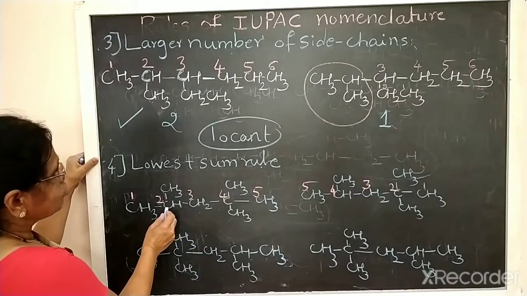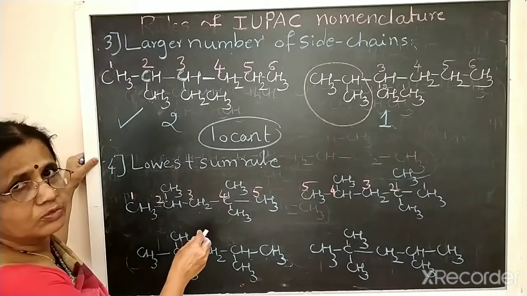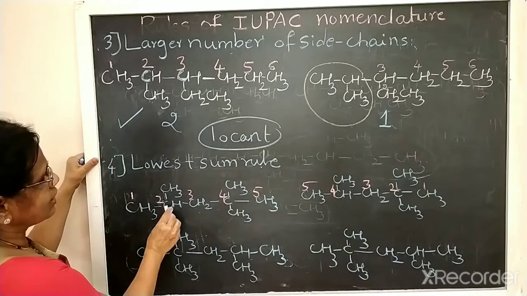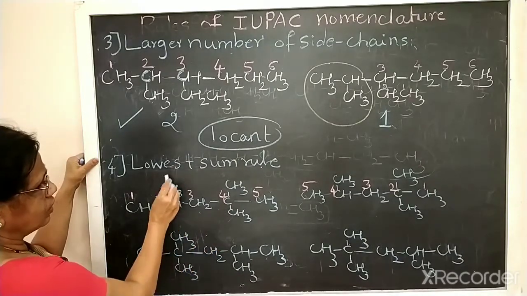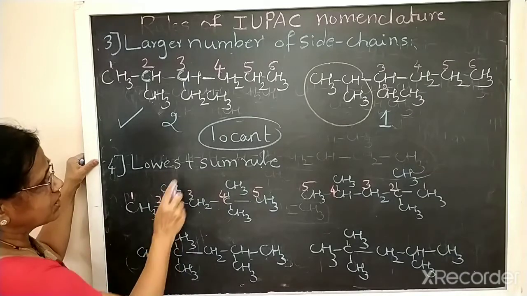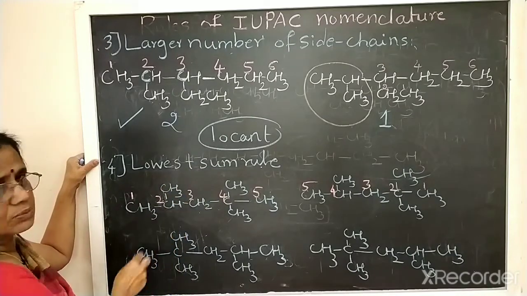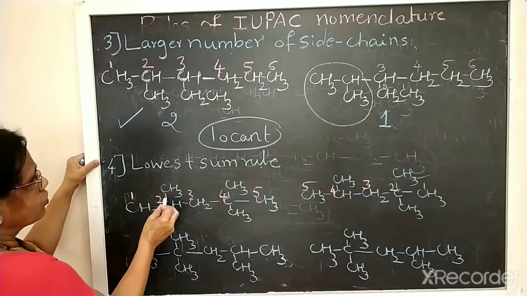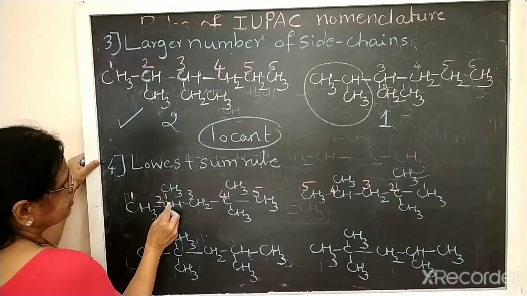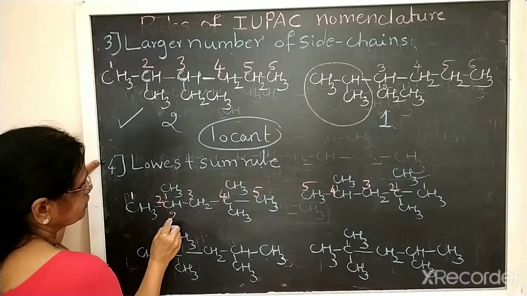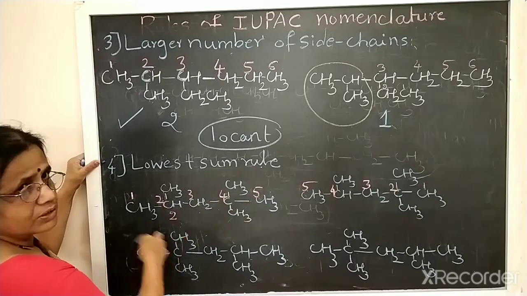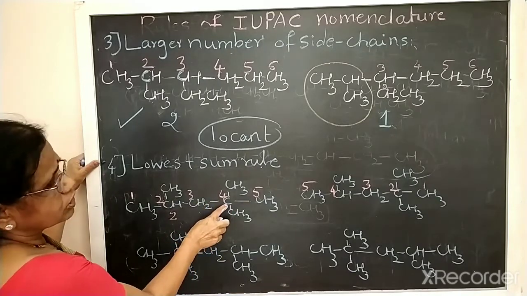The sum of the locants, the numbers of the locants we should take. Okay. Sum of the numbers of the locants, lowest sum rule. Locant means carbon having substituent group. Okay. So the second carbon, this locant is 2. So this is 2 in this structure. Then another locant, 4th carbon.